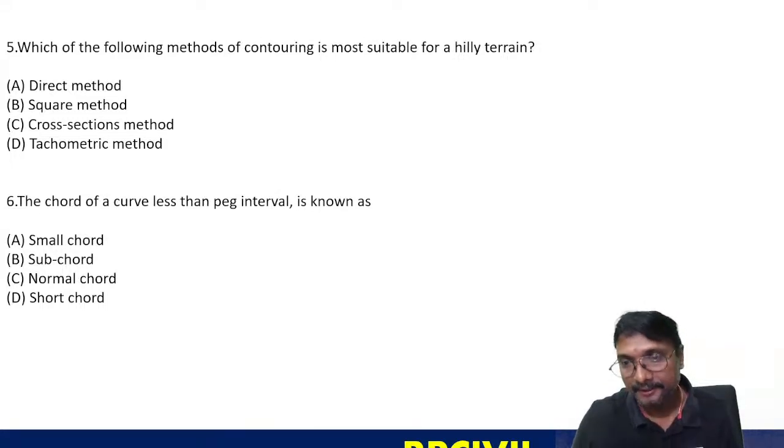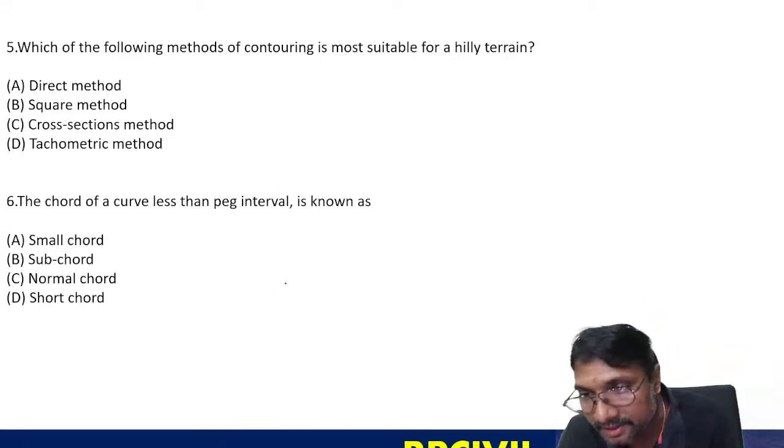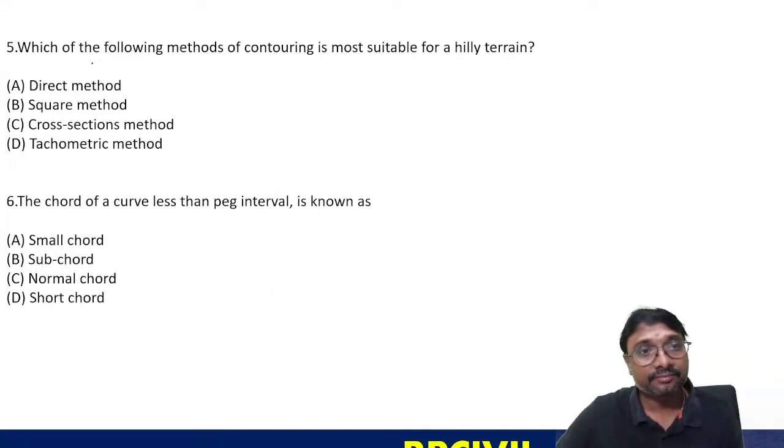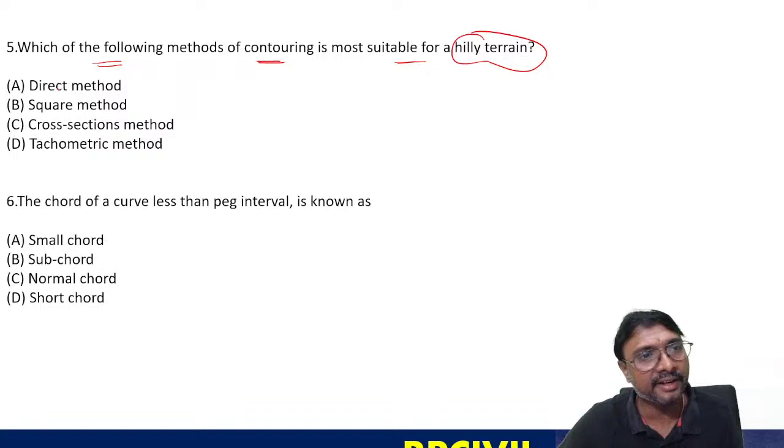Fifth question, answer D. Which of the following methods of contouring is most suitable for a hilly terrain? Direct method, square method, cross-sectional method, and tachymetric method. Direct method means we take the reduced levels of each and every point in the area. Can you do that in a hilly terrain? It is impossible. If it is a plain terrain with a smaller area, it is possible.